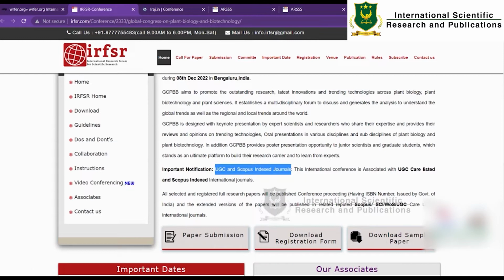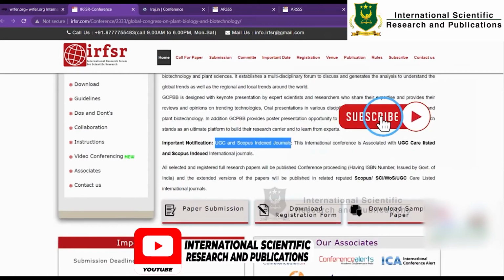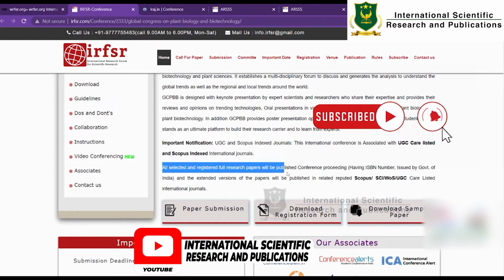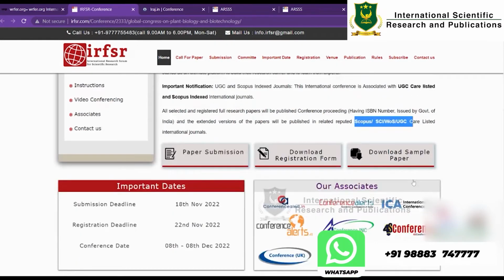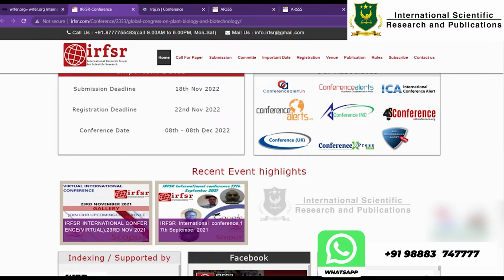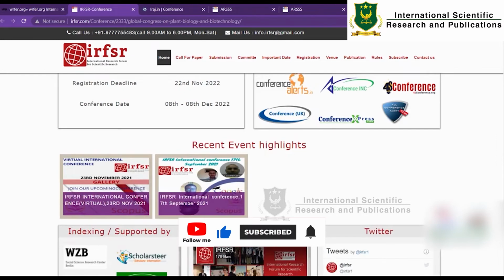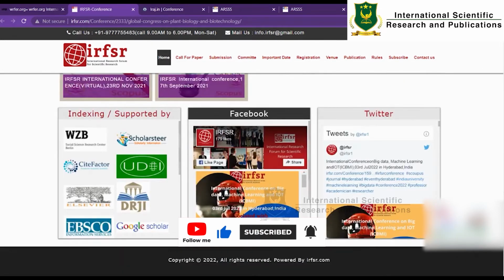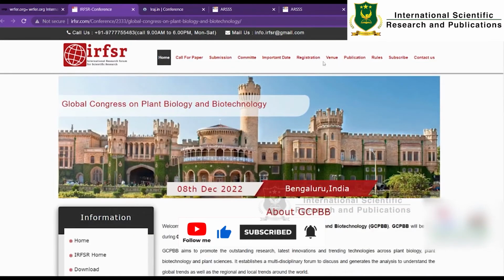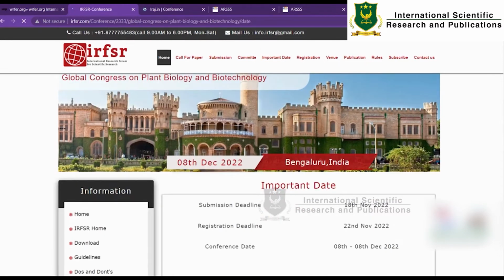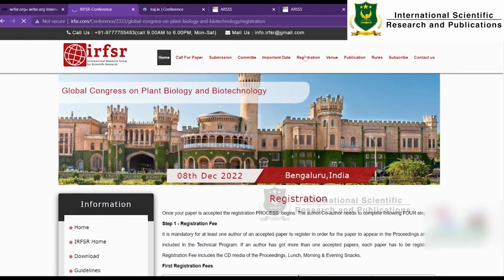In that case, here you have to check that all selected and registered full research papers will be published in the conference proceedings, and the extended version of the paper will be published in Scopus, SCI, and WOS. So you can find that this is also applicable, and then you have to check for the deadline. We already checked the deadline. Other than that, you have to check for the cost. You can check the important date, which is 18th of November, and if you want to register you can check the fees.